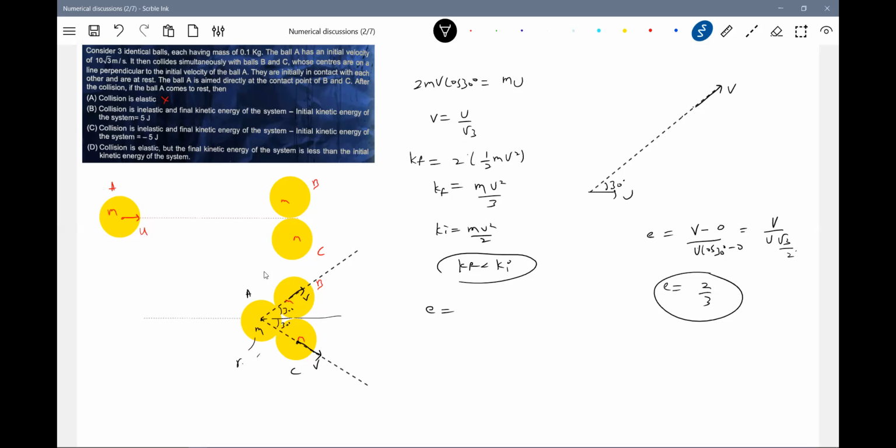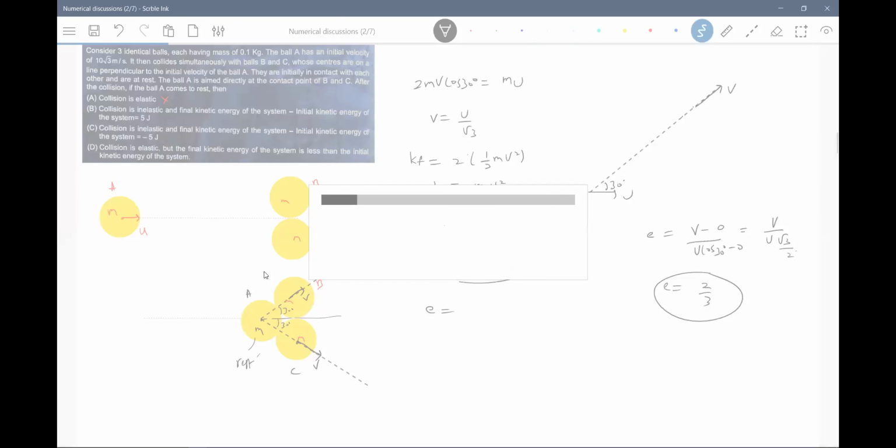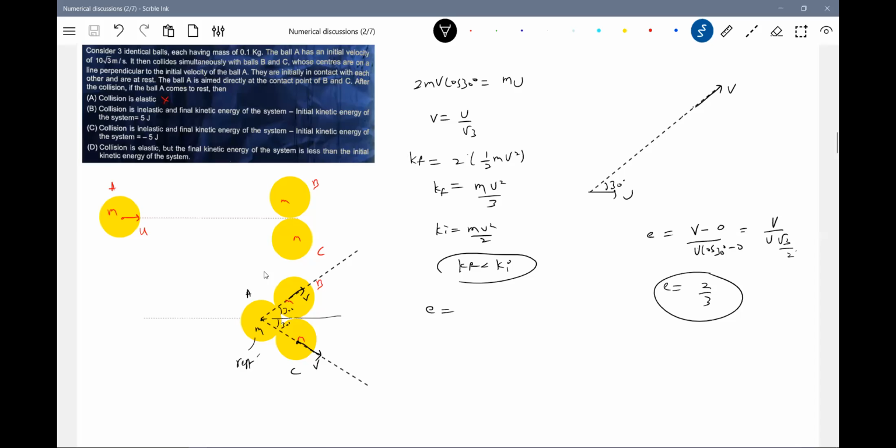After collision, ball A will come to rest and ball B moves. So they may ask you to find the relative velocity of B with respect to C, or the separation between B and C after some time. It can be mixed with some other ideas here. If the radius of ball A is less than the radius of B and C, you have to get into the collision geometry here. Options B, C, D, you just verify.